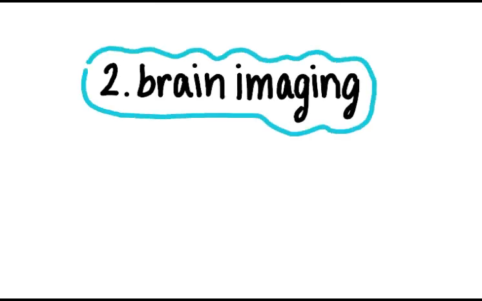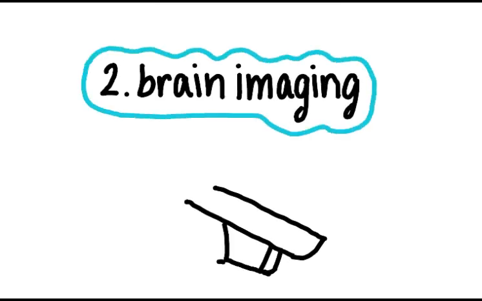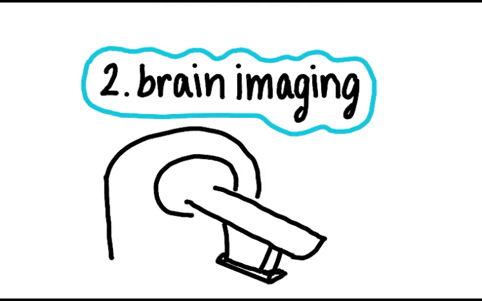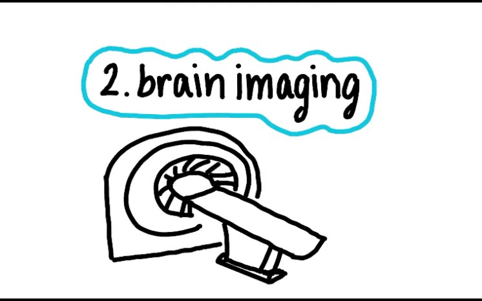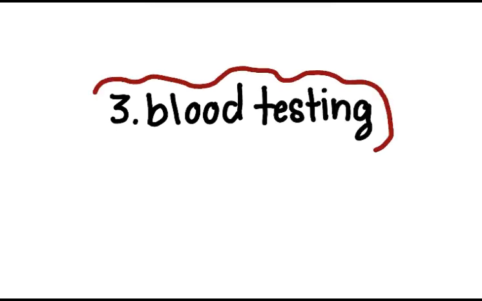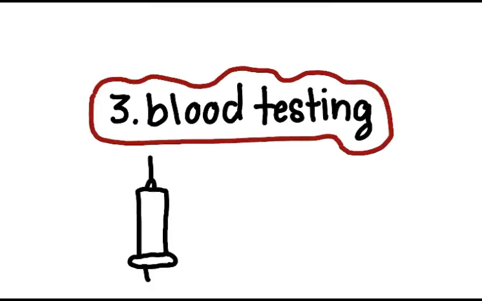Another way is through brain imaging, such as MRI. There are common impacts on the brain in this disorder, such as shrinkage in the parietal and occipital lobes, that can be identified. Another way is by examining lactic acid levels. This can be done by testing the cerebrospinal fluid or, more commonly, blood.